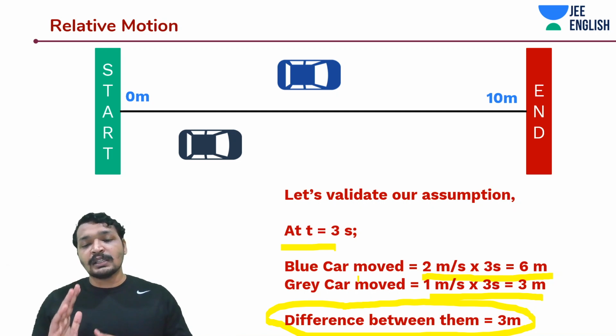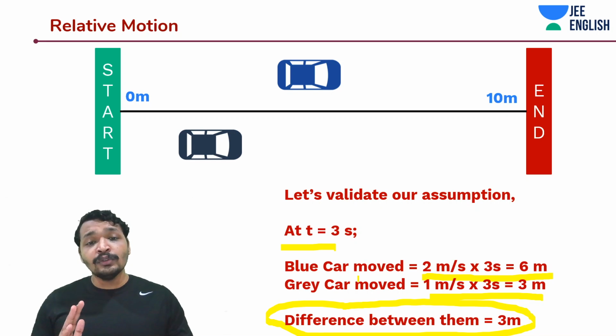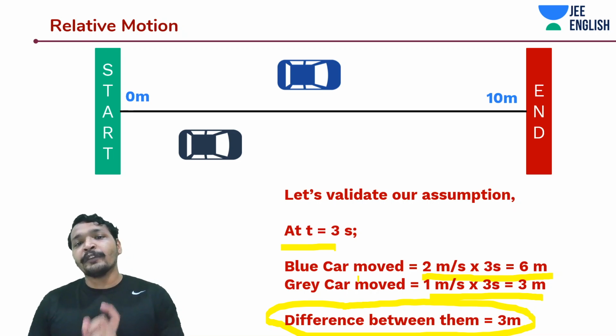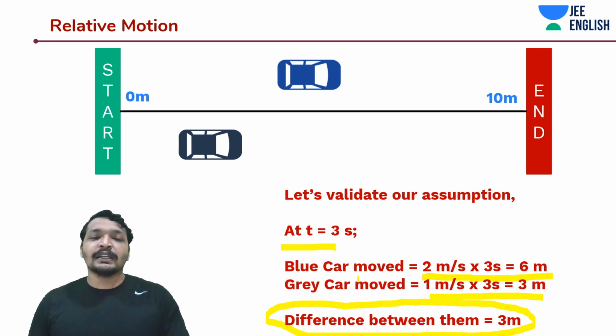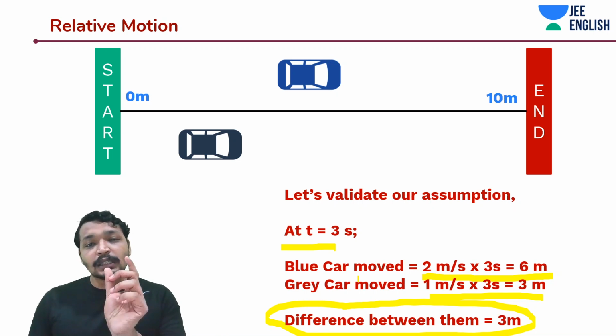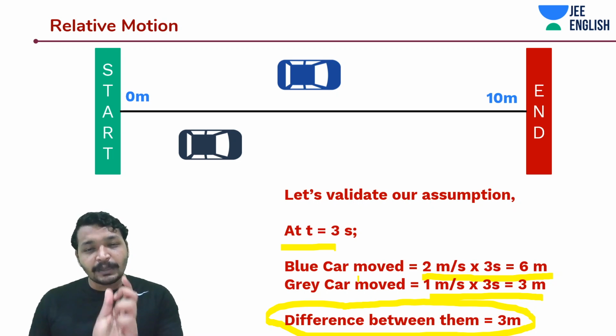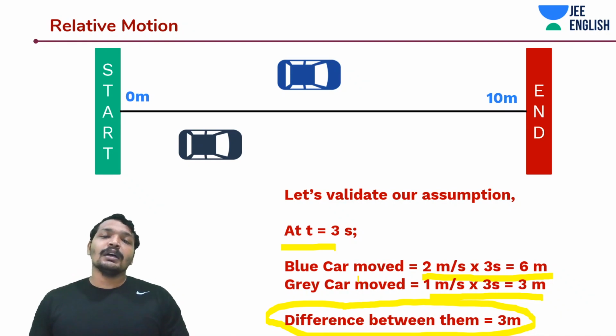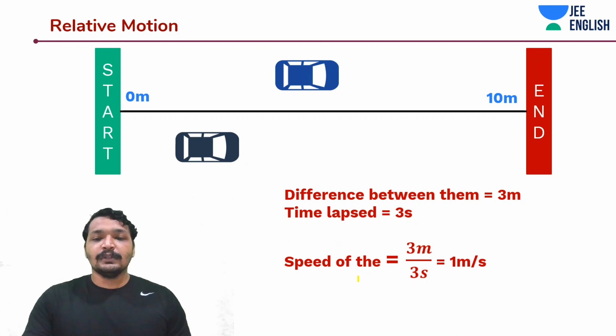Now this distance difference between them has grown to 3 meters. So the distance difference has grown by 0.5 meters within 0.5 seconds. What does this mean? You are seeing that car growing 0.5 meters with every 0.5 second, which means that car is moving at 1 meter per second. Okay guys.